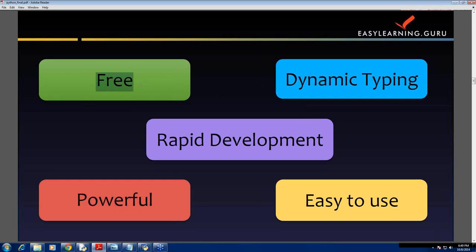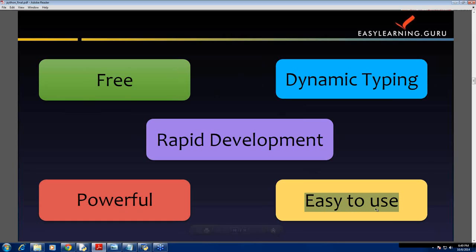Python is free. It is developed under an OSI approved open source license, making it freely usable and distributable even for commercial use. Python is powerful. Its toolset places it between traditional scripting languages like TCL, Perl, etc. and system development languages such as C, C++ and Java. Thus, Python provides all the simplicity and ease of using a scripting language along with more advanced software engineering tools found in compiled languages.